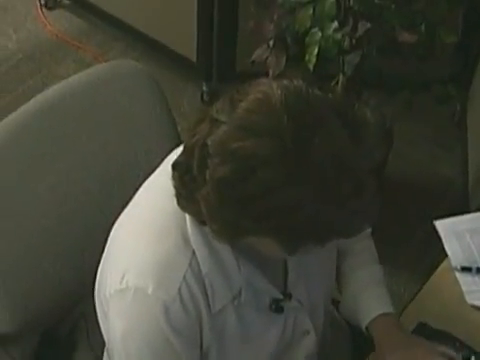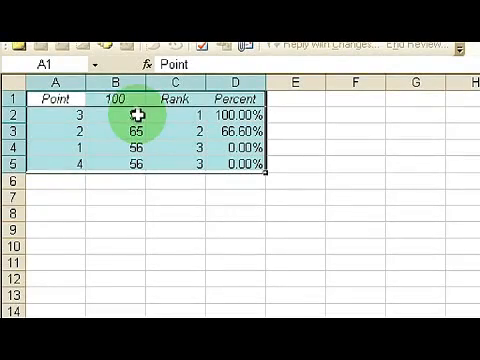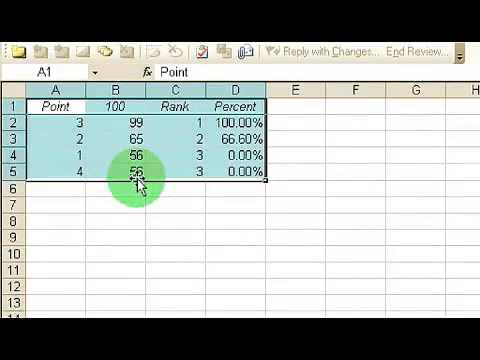And you look at number 3, or C3, bot 99, its rank was first. It was 100 percentile. Whereas the last one was ranked 4th, bot 56, it's ranked 3rd, and it's a 0 percentile. And that's how you use the statistical analysis wizard, or data analysis wizard in Microsoft Excel.